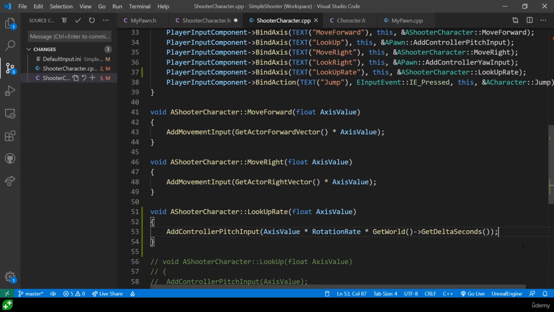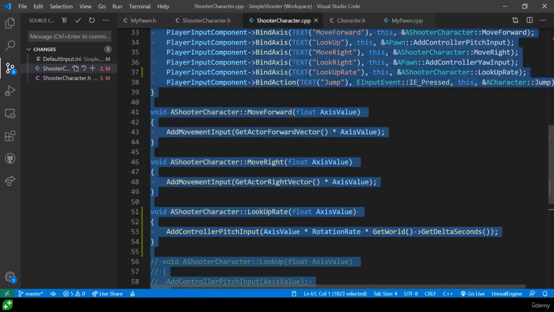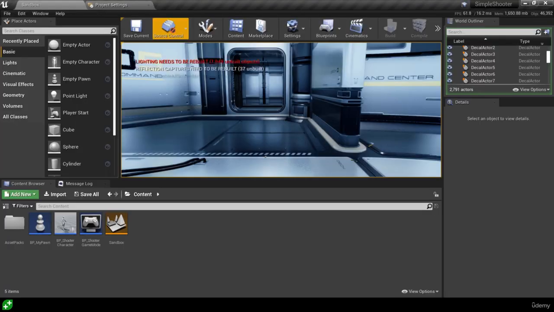Now, you might be wondering why we're not doing the same with the movement input. And the reason is that the movement input, when you do an add input there, it's already supposing that that's a rate, not an actual amount of movement. So it's already doing this calculation for us, essentially under the hood. Let's save up the files, go over into Unreal and compile and see whether any of this is worth it.